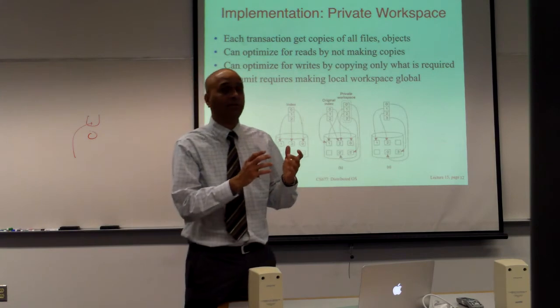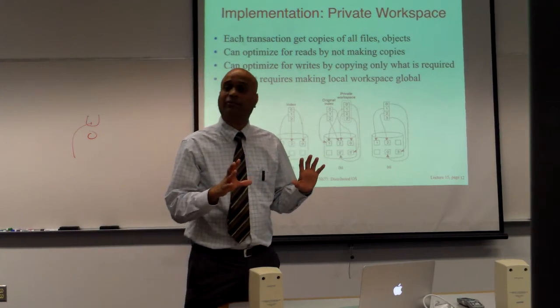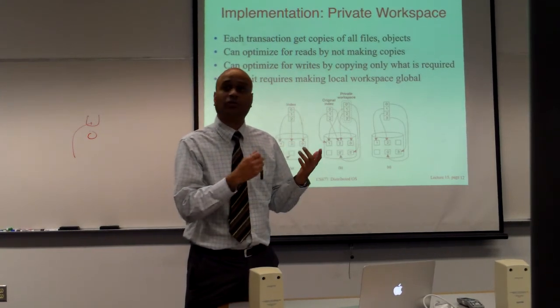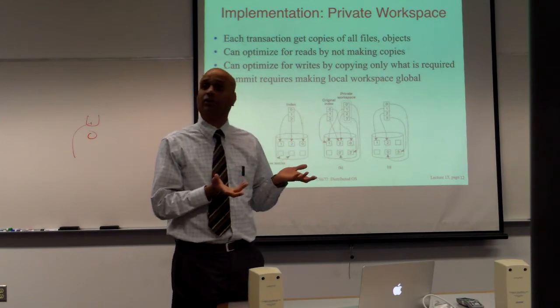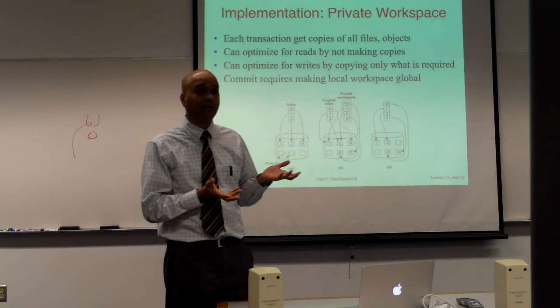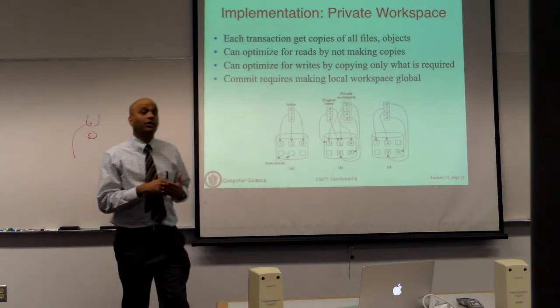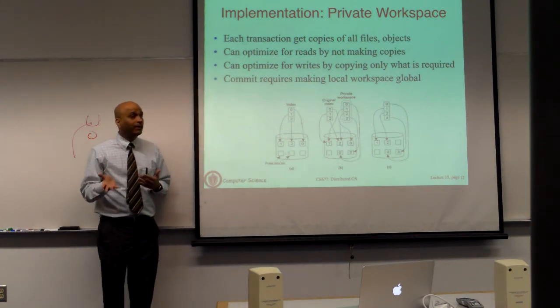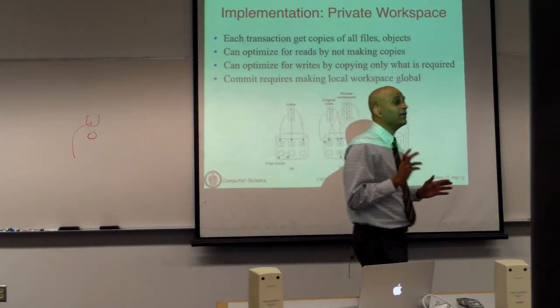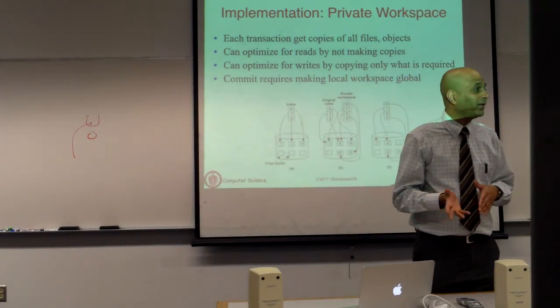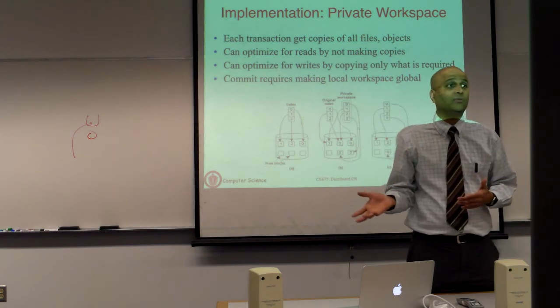Now if the transaction aborts in the middle, meaning it fails for any reason, you just throw away that copy, because you haven't made any changes to the actual database. You got a private copy to work with. That's what is called a private workspace. On the other hand, if your transaction completes successfully, you take the changes that were made to the private copy and you propagate them to the main database. In that case, the changes become permanent.